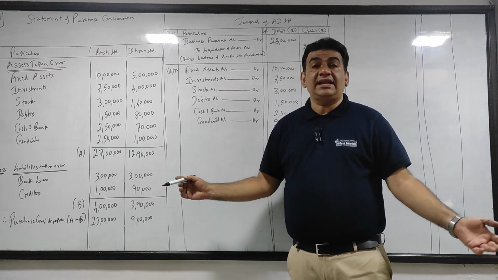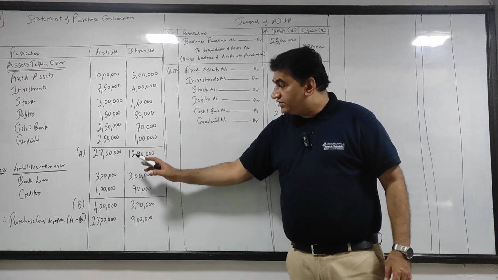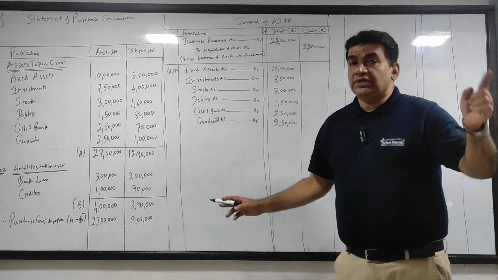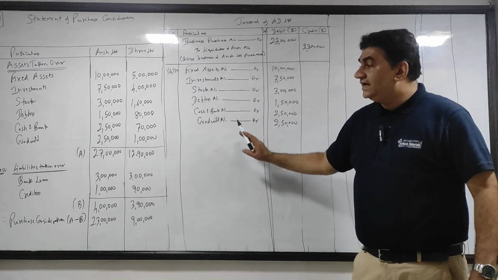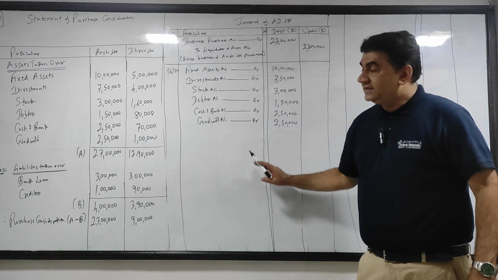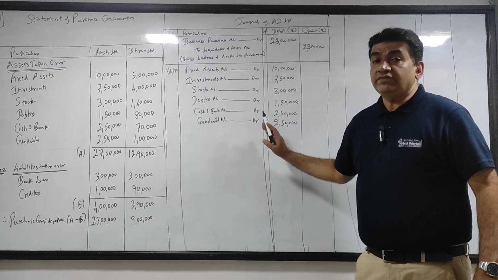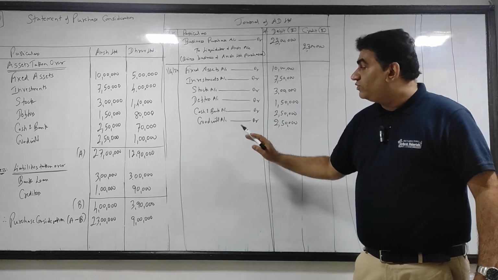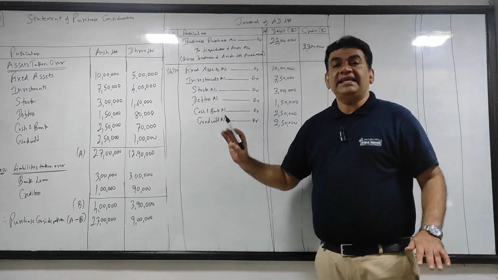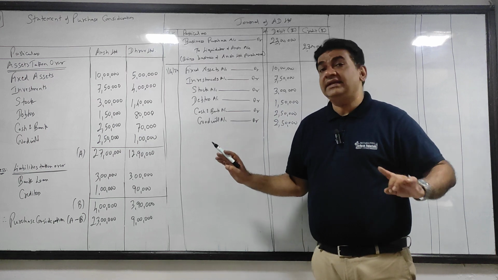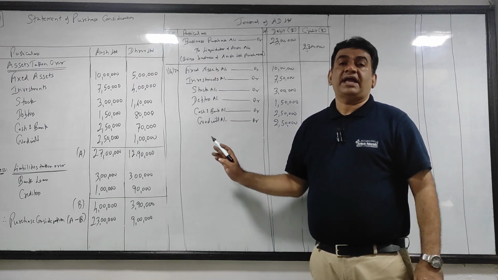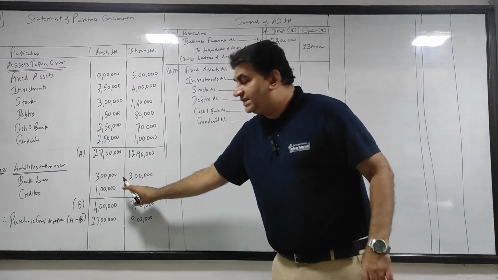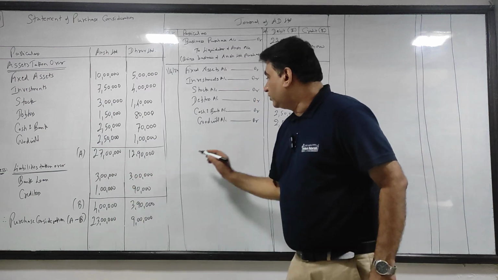Liabilities have a credit balance, so I will credit. Now, which are the two liabilities? Bank loan and creditors. So now I will credit bank loan and creditors. Now, when I record entries in the books of the new company, there will be situations, many times, where I have to leave a line, but we don't have to do this here. Let's not get into that. In the next class you will understand what I am saying. So now I credit the two liabilities, the same liabilities as here, okay?